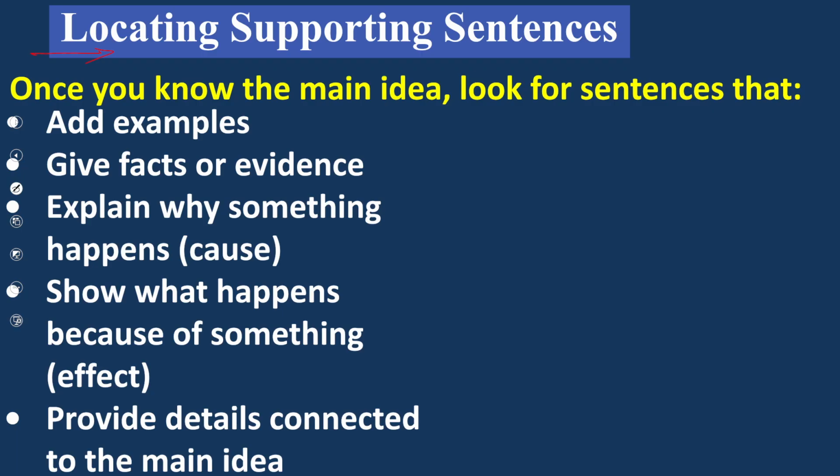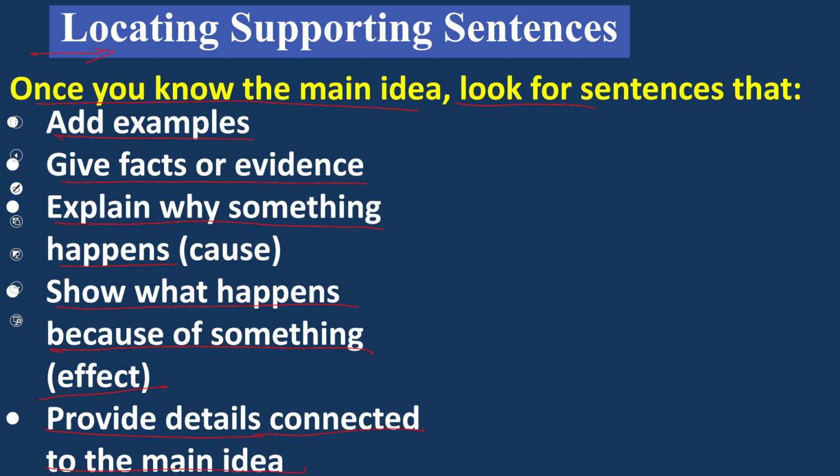Locating supporting sentences. The supporting sentences which we have discussed in the previous slides in detail. Once again, now at this slide, we are just talking about how we can locate supporting sentences. Once you know the main idea, look for sentences that add examples, give facts or evidence, explain why something happens, show what happens because of something (effect), or provide details connected to the main idea.